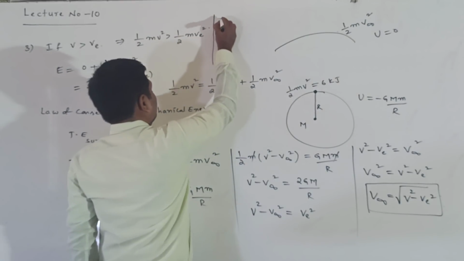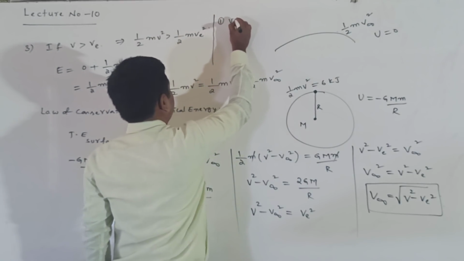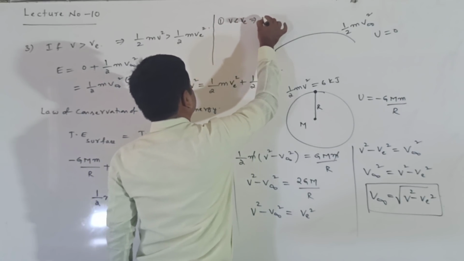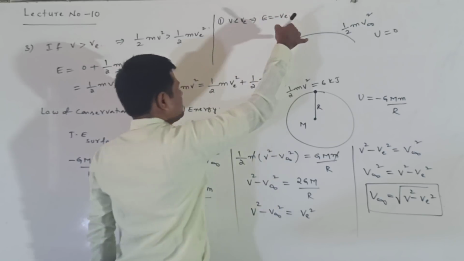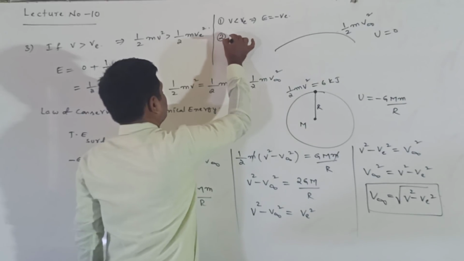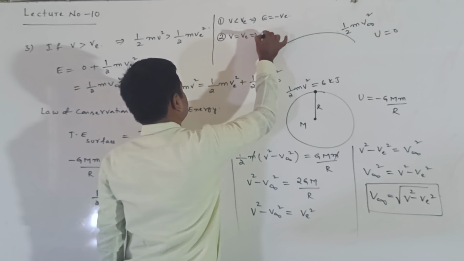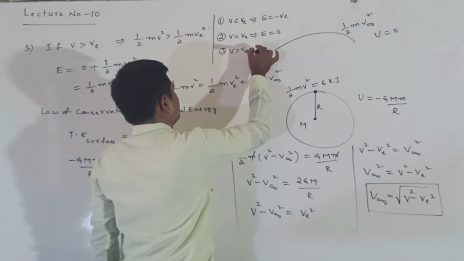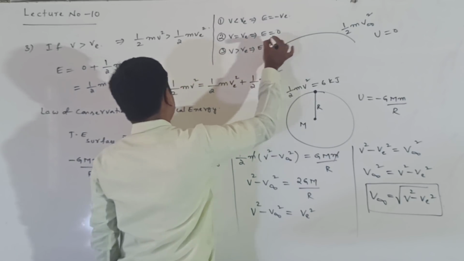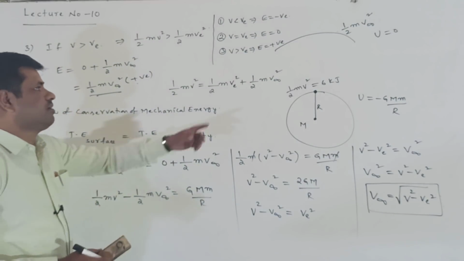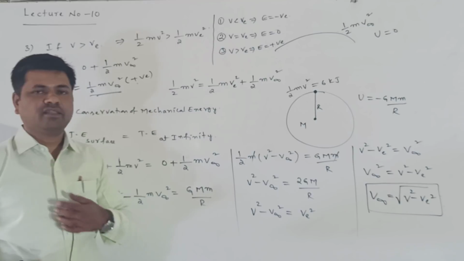In the first case, when v is less than v escape, energy is negative because it is under the gravitational field. When v is equal to v escape, total energy is equal to 0. When v is greater than v escape, total energy is positive. Here this value of half m v infinity square is positive, so total energy is positive. Okay, thank you.